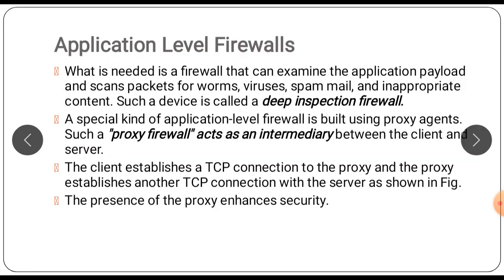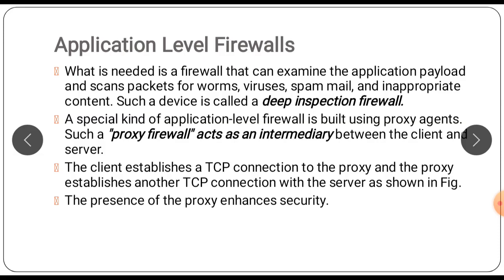Next are application level firewalls. A packet filtering firewall, even with the added functionality of stateful packet inspection, is still limited. It understands the network and transport headers but is indifferent to the application being run. What is needed is a firewall that can examine the application payload and scan packets for worms, viruses, spam mails, and inappropriate content. Such a device is called a deep inspection firewall.